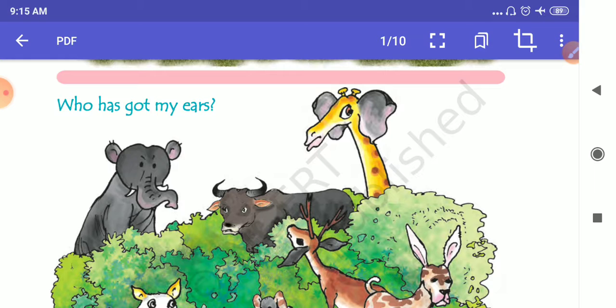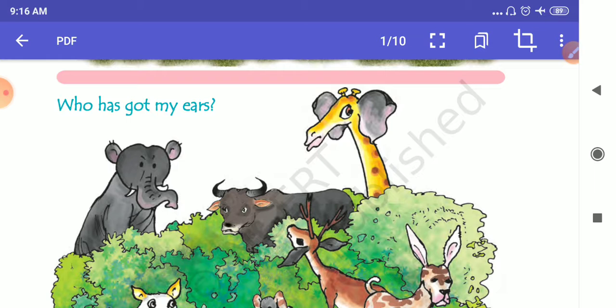Similarly, animals also have ears. Have you seen different kinds of animals? Have you seen their ears? Of course you have. You see different kinds of animals every day, coming to school or going back to your home from school.